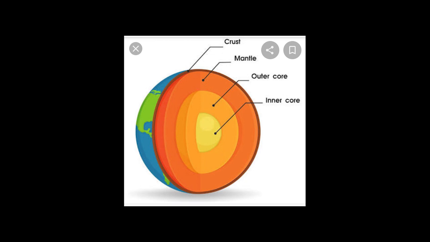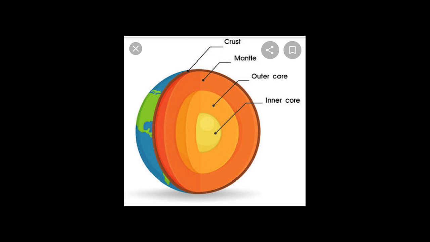The upper part of the crust consists of silica and aluminium in greater proportion. So that is why it is called sial.